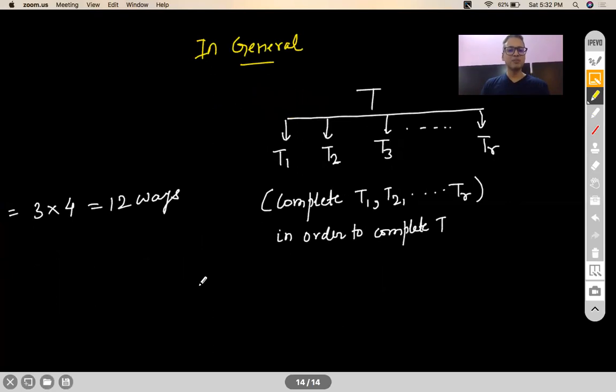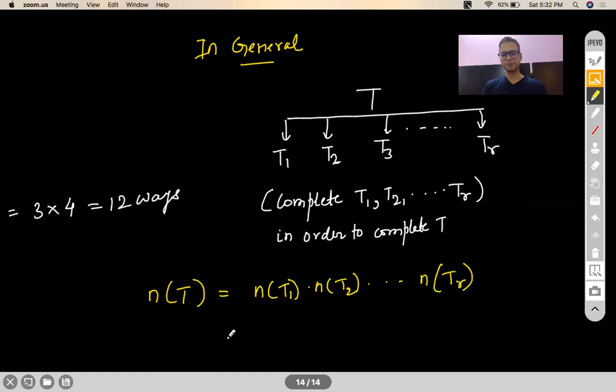If the number of ways to do subtask T1 is n(T1), the number of ways to do subtask T2 is n(T2), and so on, and the number of ways to do subtask TR is n(TR), then the number of ways to do the task is the product of these. You can say it is the big pi of n(Ti), i from 1 to R.